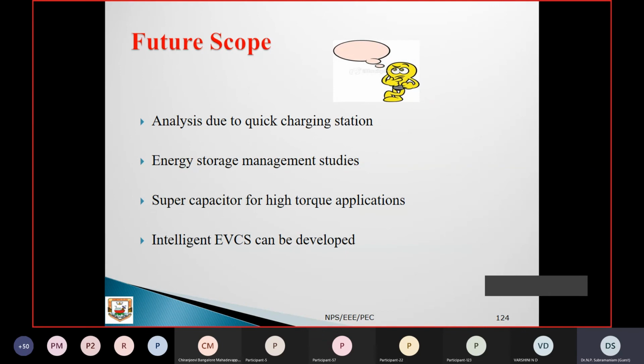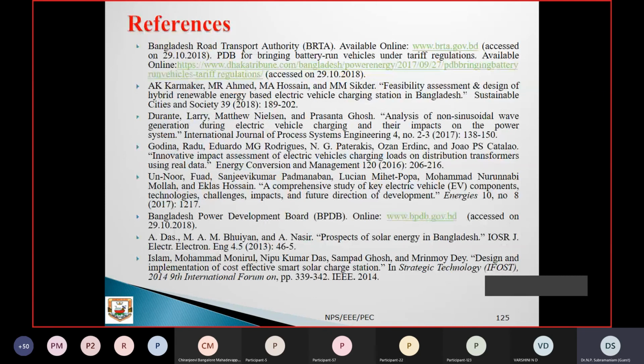Then an intelligent electric vehicle charging station can be developed. So these are some of the areas people can still think over and work on, so that they have a lot of scope in this particular area. Okay, so these are some of the references, and of course above all I can refer to Google, and we have also used some of the data we discussed.